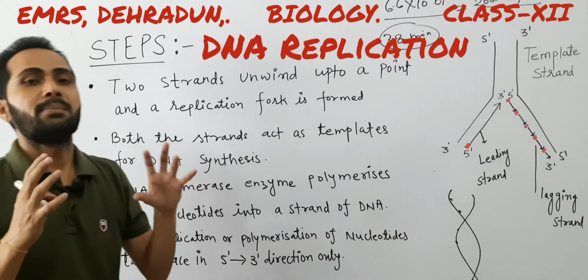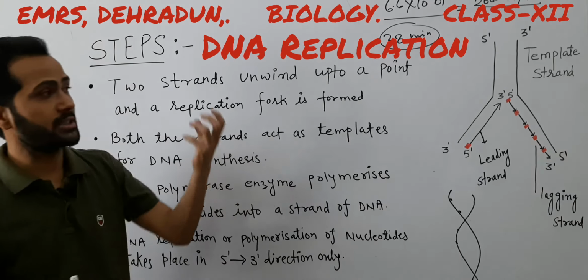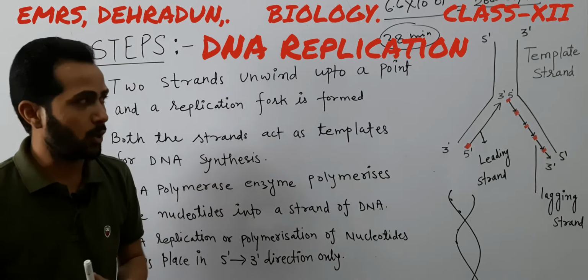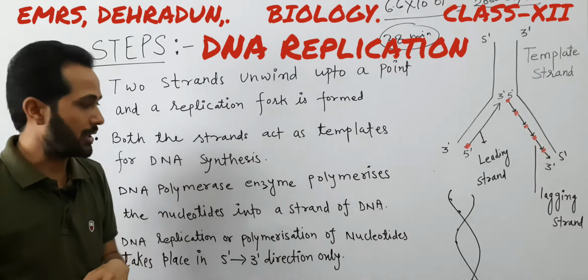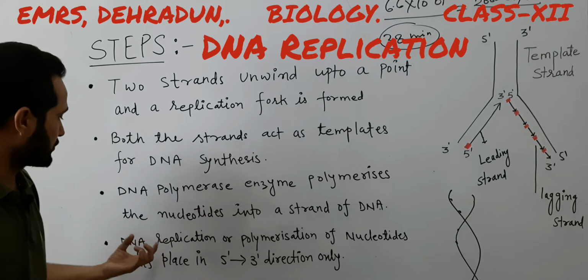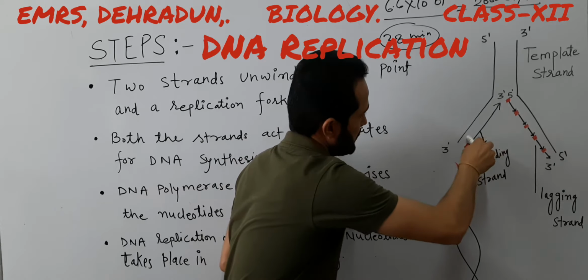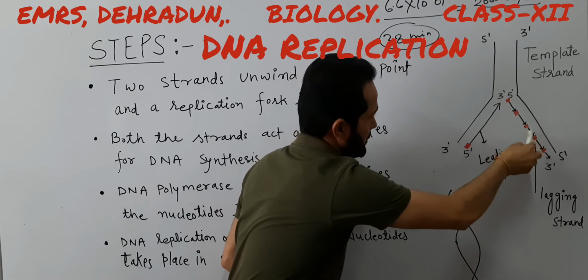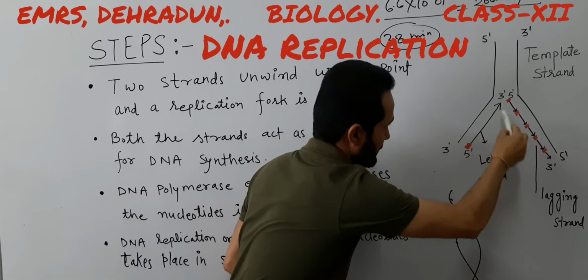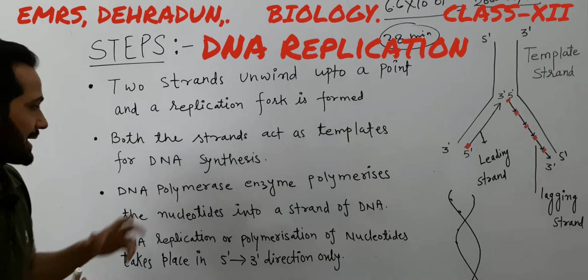As I said, it is a multi-step complex enzymatic process. So the first enzyme, which is very important, is DNA dependent DNA polymerase enzyme. DNA polymerase, or DNA dependent DNA polymerase enzyme, polymerizes the nucleotides into a strand of DNA. So DNA dependent DNA polymerase enzyme helps the nucleotides to polymerize here. The nucleotides are polymerized here. These are the nucleotides, and these nucleotides are polymerized with the help of DNA dependent DNA polymerase enzyme.